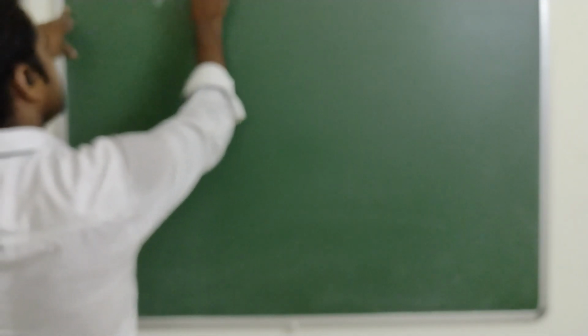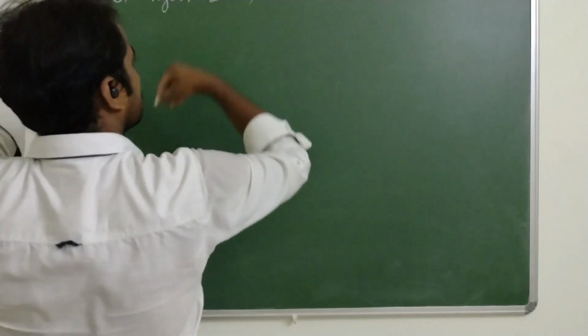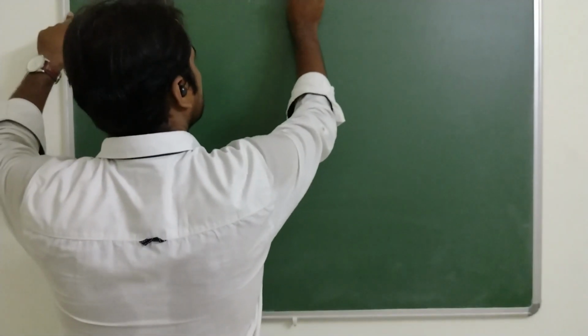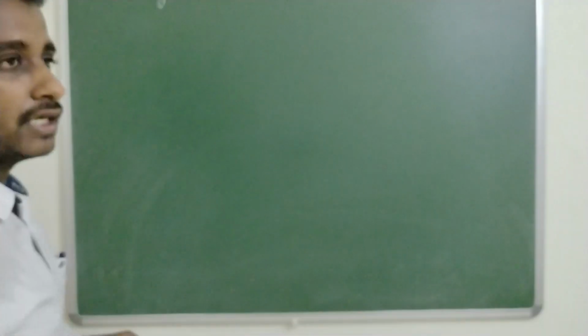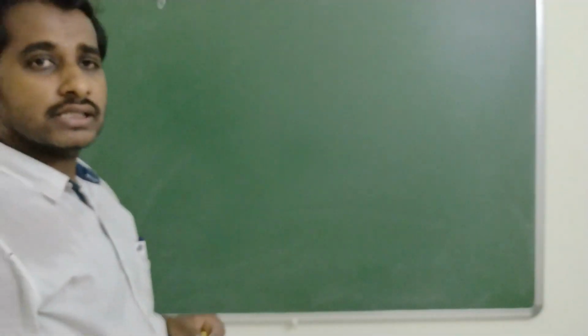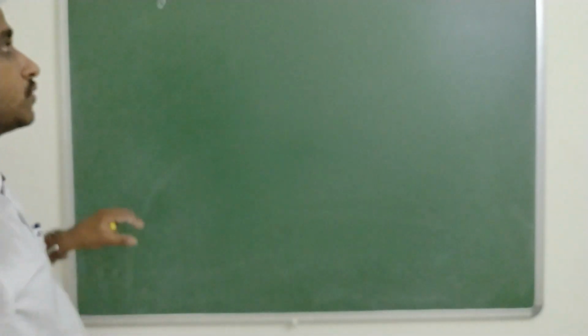Take one simple question: hybridization of solid BeCl2. This is a previous year question.